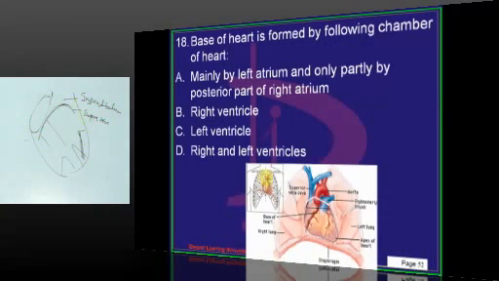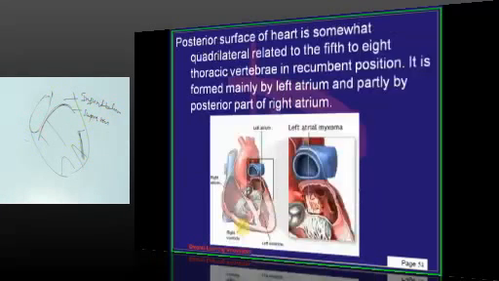The base of the heart, just now I have said, the base of the heart is being formed. Most of the base of the heart, 2/3 of the base of the heart is formed by the left atrium, and 1/3 of the base of the heart is formed by the right atrium. So, base of the heart is formed by the following chambers of the heart, mainly by the left atrium and partly by the right atrium, right ventricle, right and left ventricle. So, answer is A.